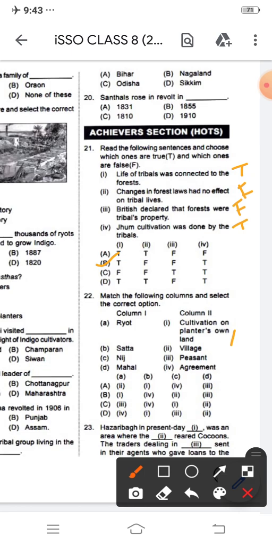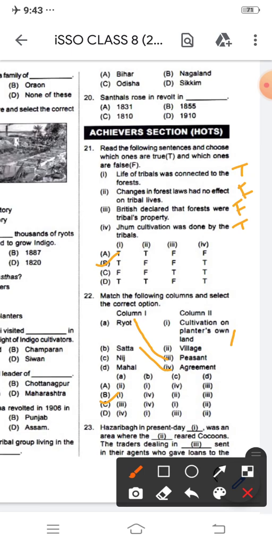The correct pair is option C. How? Roman 3 is matched with the Roman A. Yes, riot is related to the peasants. Next is Sata, a kind of agreement with the peasants.